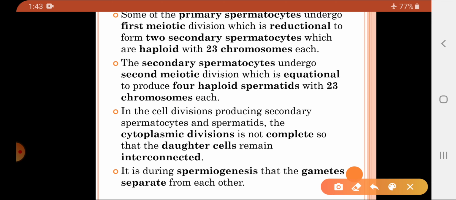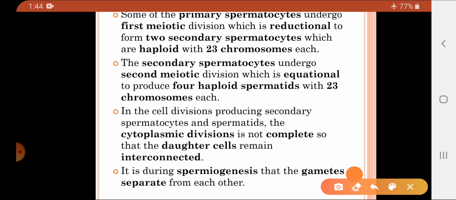Now, the most important thing is the meiotic division. We know that the process of meiosis is divided into two stages, meiosis 1 and meiosis 2. Meiosis 1 is called the reductional division, where the chromosome number reduces to half, whereas meiosis 2 is called the equational division, because there the chromosome number will be maintained.